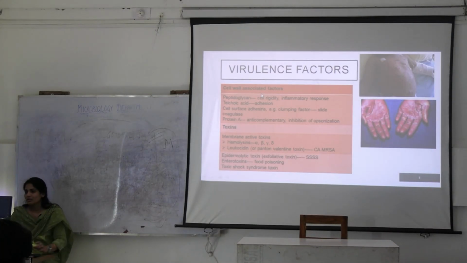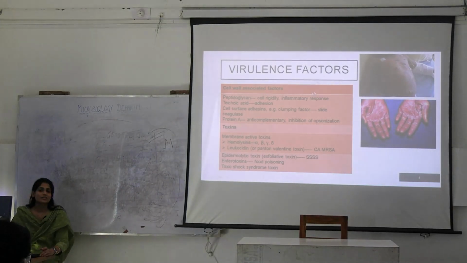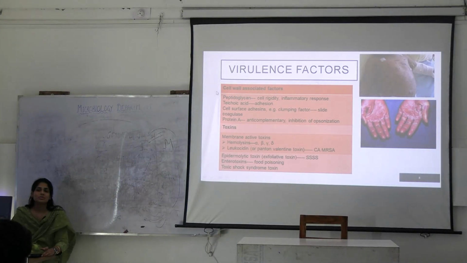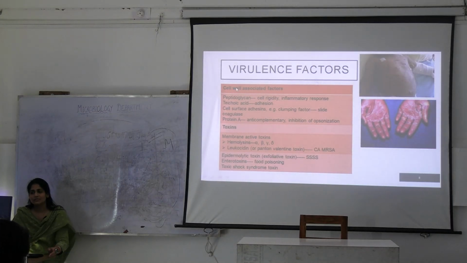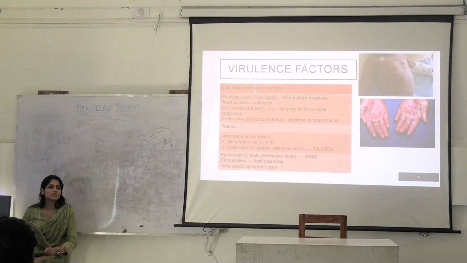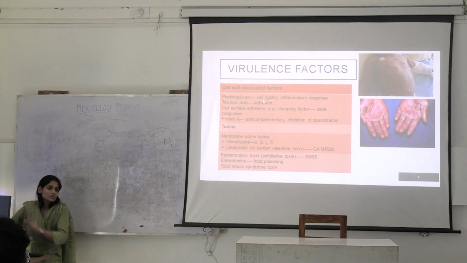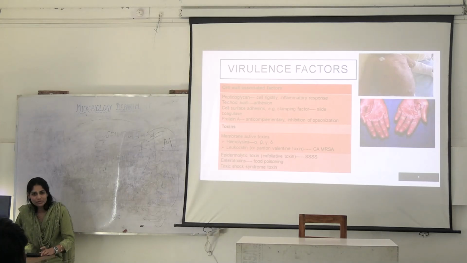Okay. Now, what are the virulence factors of Staphylococcus? Very important. Staphylococcus has cell wall associated factors, it has toxins and it has certain enzymes. What are the cell wall associated factors? It has a peptidoglycan which confers cell rigidity and is also responsible for the inflammatory response in the person.